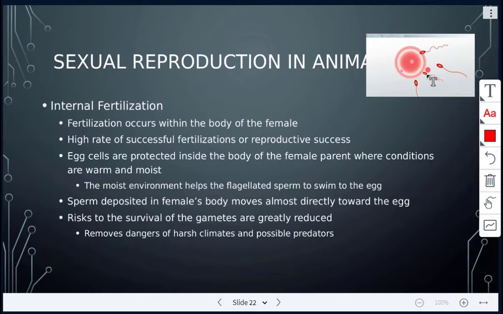All right, so they usually have this flagellum, like a tail, which allows the sperm cell to swim. In internal fertilization, sperm is deposited inside the female's body, and the sperm is able to move almost directly towards the egg. So risks to the survival of the gametes are greatly reduced. It removes the dangers of harsh climates and possible predators, and it's already a warm and moist environment so that the gametes can survive.